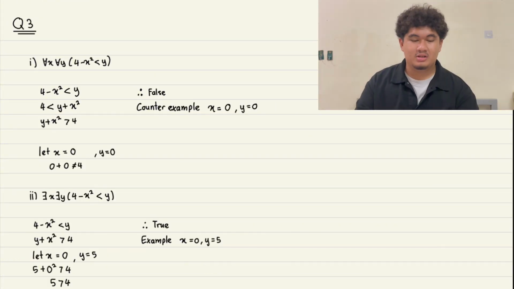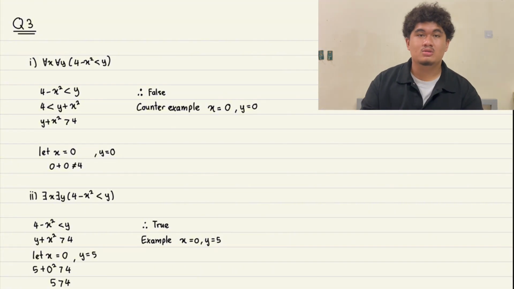So the last question is for all x and for all y, 4 minus x squared is less than y. Let's see if we let x equal 0 and y equal 0. Then we get 4 minus 0 squared, and the answer is 4, and 4 less than 0 is false. So the statement is false. The counterexample is x equals 0 and y equals 0.